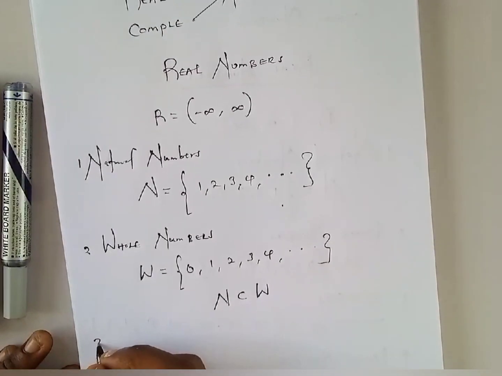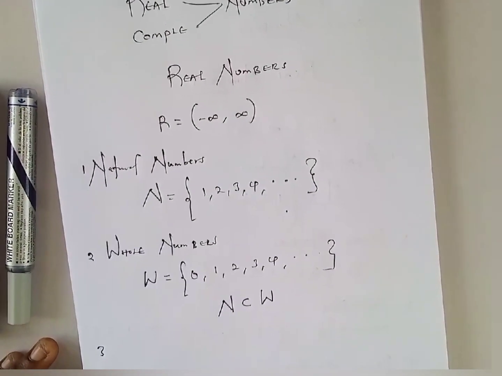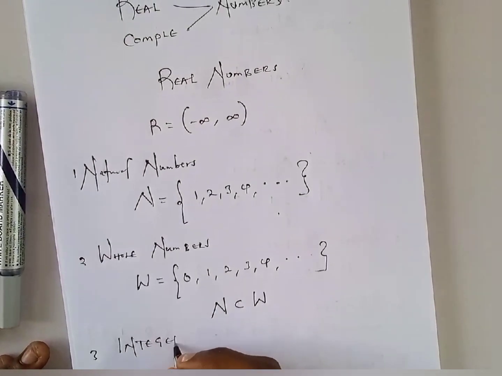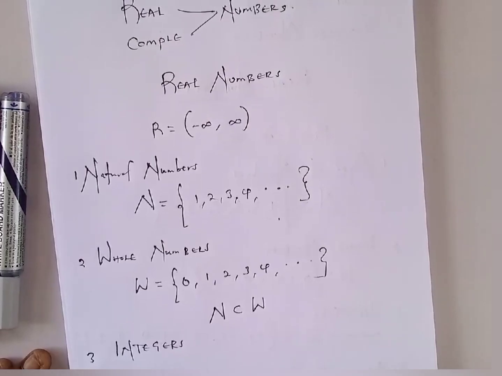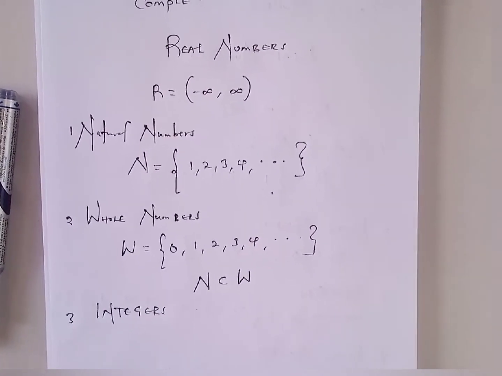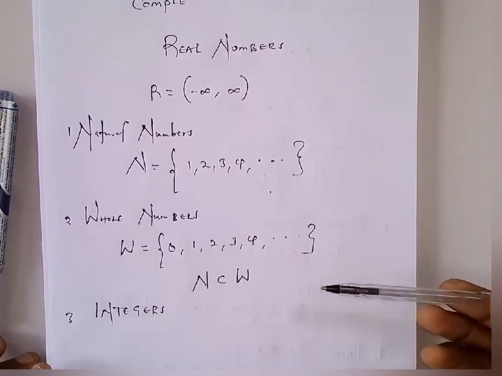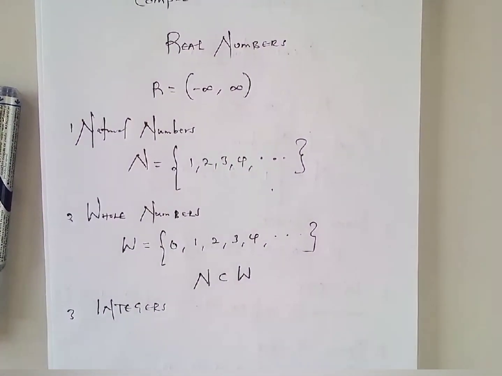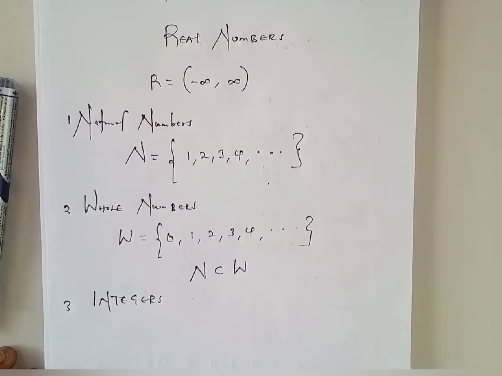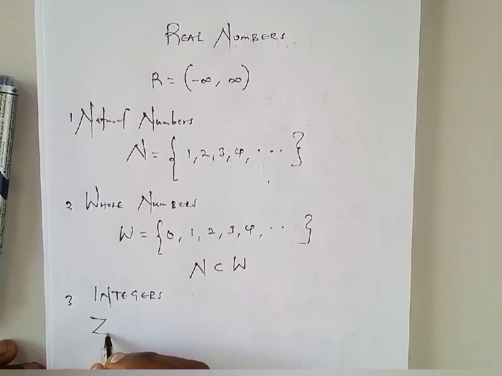So the third one is simply going to be integers. Now, I know this is not the first time you guys get this word. I mean, we are so familiar with this word, right? So integers are simply negative or positive whole numbers. So when we look at this set of numbers that we are describing up above, then we consider even the negative ones. Then we form a set of what? Integers. And it's simply going to be represented by this.